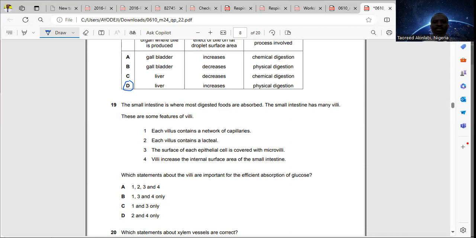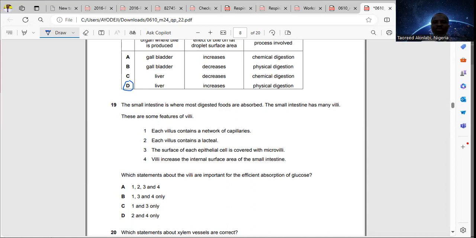All right, the ones that actually help in efficient absorption of glucose will be the one that deals with blood capillaries, and also the one that deals with increasing the surface area. That's why the answer there will be option B, which is made up of 1, 3, and 4.